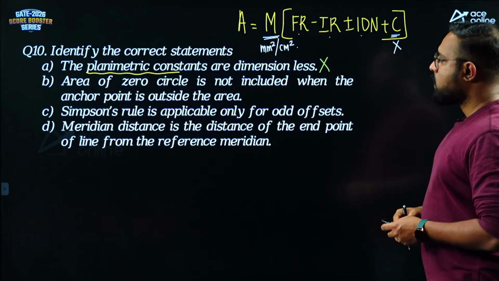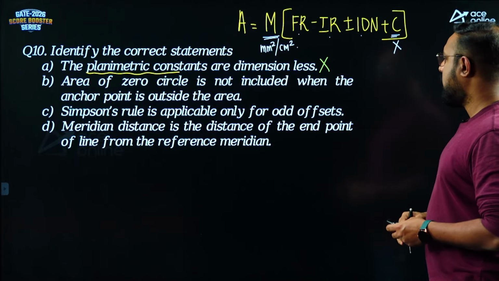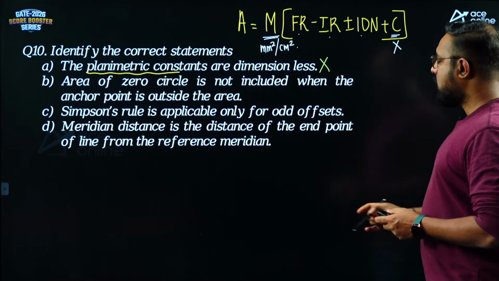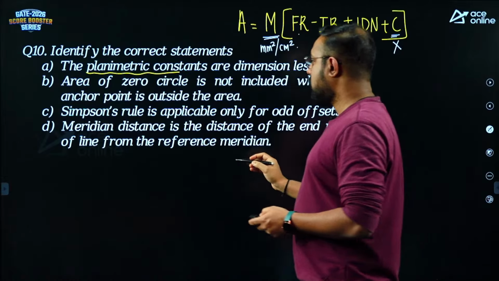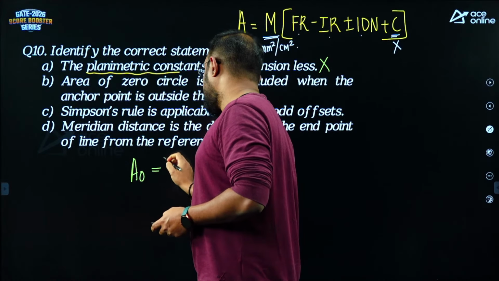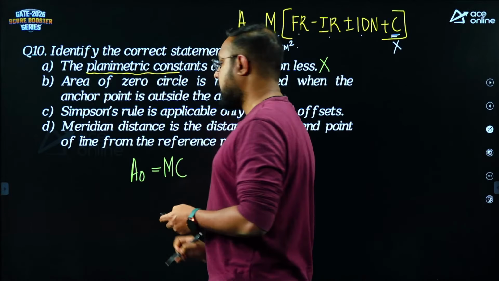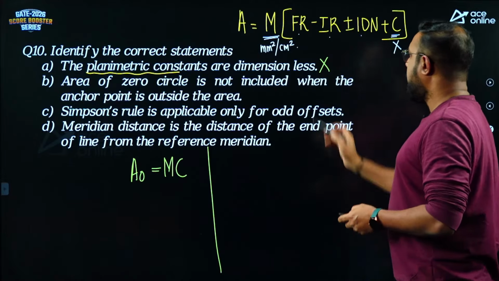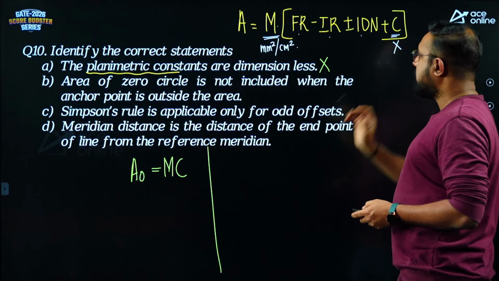Area of 0 circle is not included when the anchor point is outside the area. So guys, what is the area of 0 circle? You see, area of our 0 circle A0 is equal to M into C. That is the area of the 0 circle. Now you take this particular formula and multiply this M and C here.